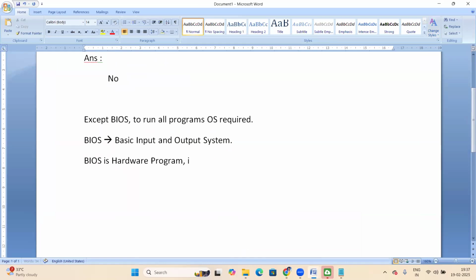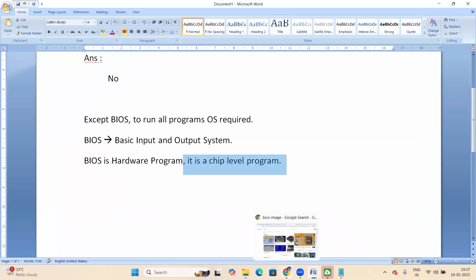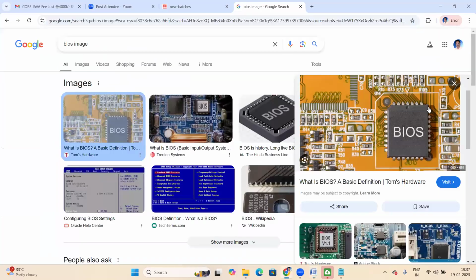It's a hardware program. Yes, it's a chip level program. BIOS is a hardware program, at chip level. Then what's the task of this BIOS here?